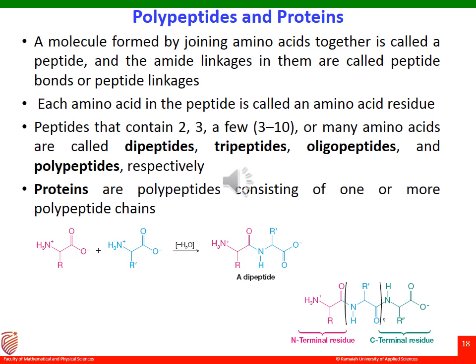So herein we have indicated a dipeptide, which is shown here, right? So polypeptides are linear polymers. One end of the polypeptide chain terminates in an amino acid residue that has a free NH3 group, and the other terminus is an amino acid residue with a free carboxylate group, that is the COO minus group. The two termini are called the N terminus and the C terminus respectively.